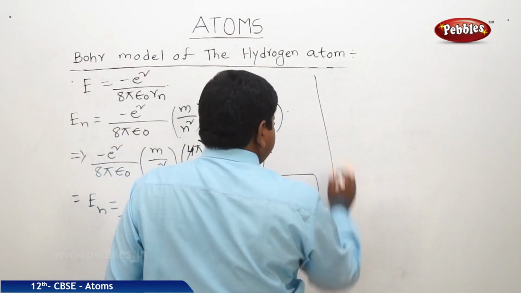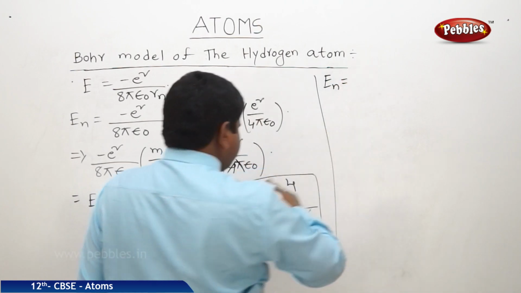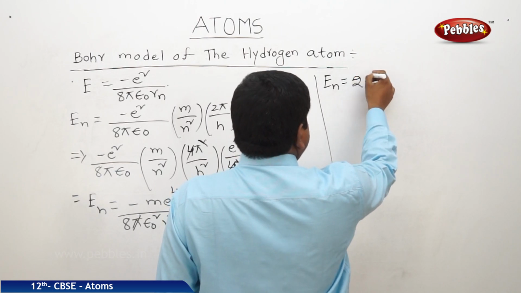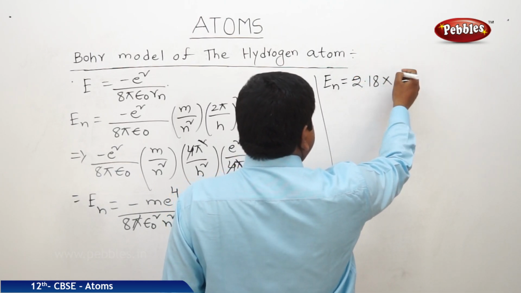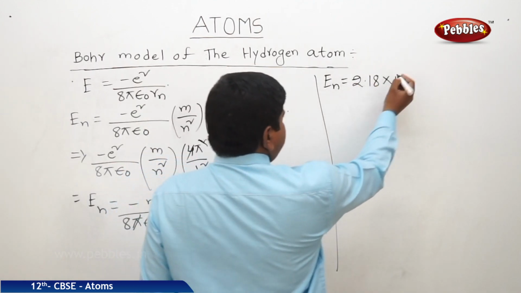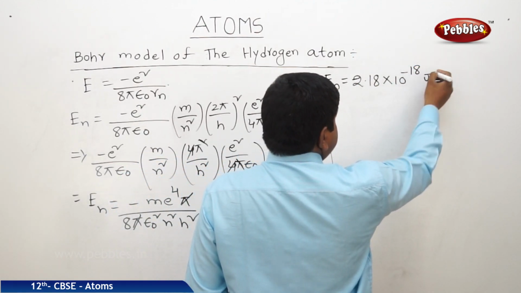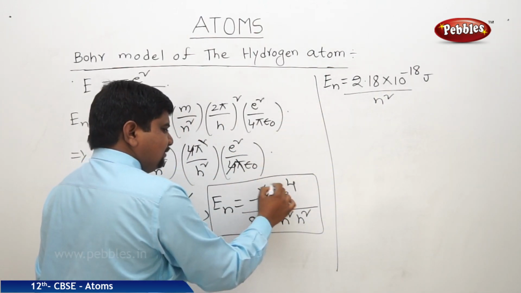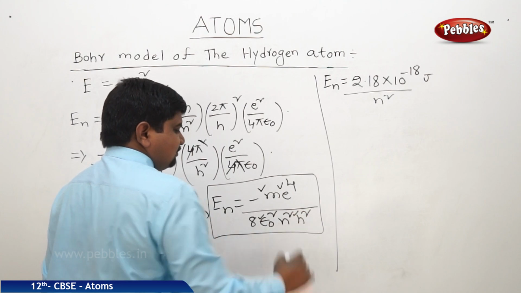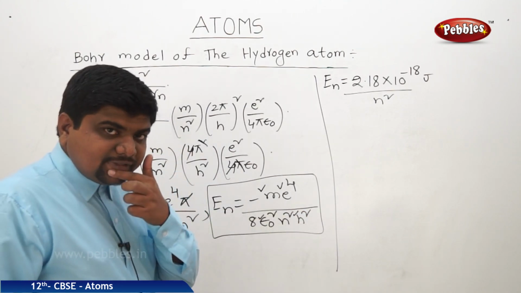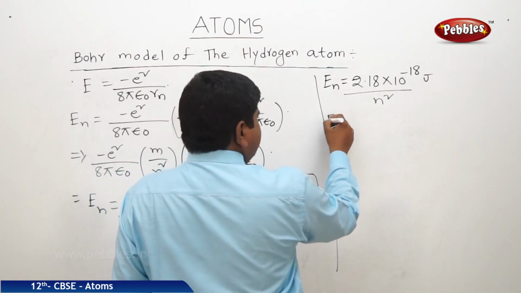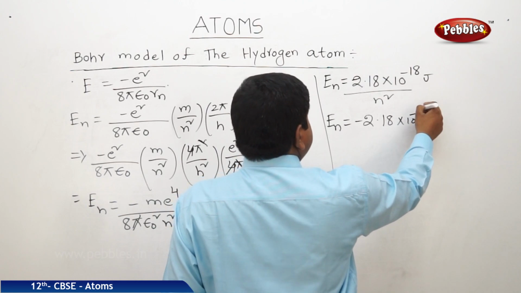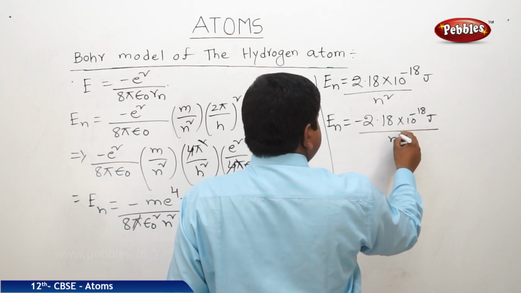Therefore En, by substituting all the values, we will get 2.18 into 10 to the power of minus 18 joules by n square. This value we got by substituting the m value, e value, epsilon naught square, h square, and En is inversely proportional to n square. So it is a negative gradient, that's why we will get minus 2.18 into 10 to the power of minus 18 joules by n square.